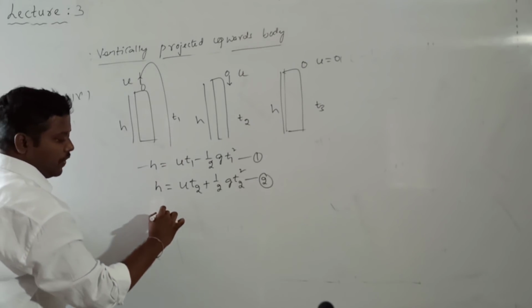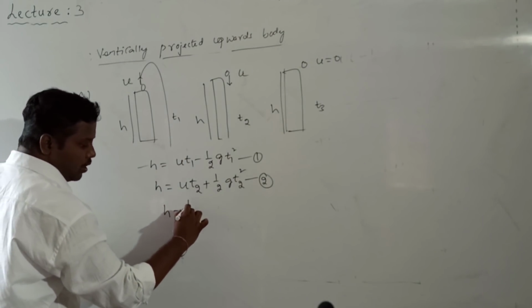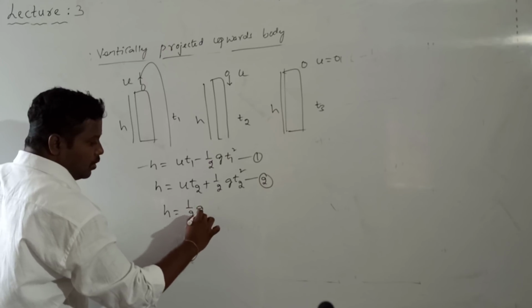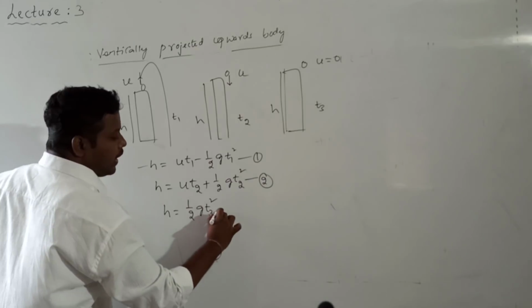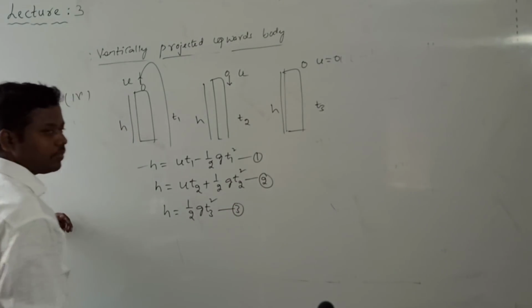What about in the case of the freely falling body? The u value is 0. Third case: h is equal to half into g into t3 square. Can I call it equation 3?